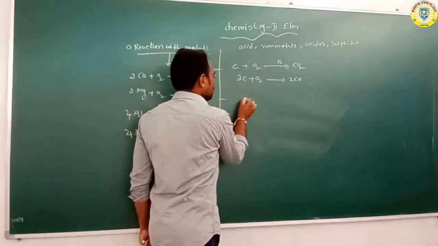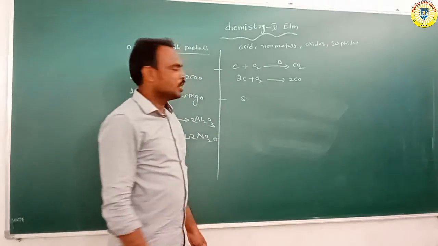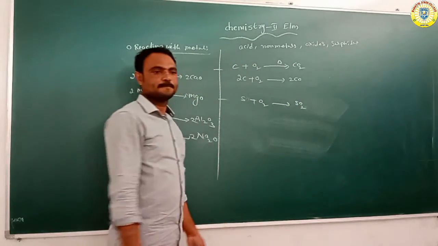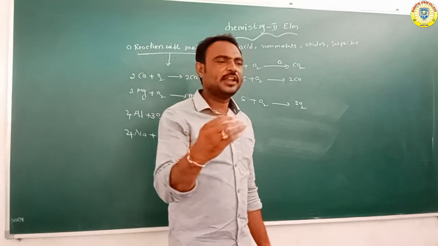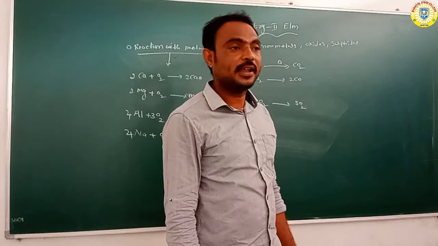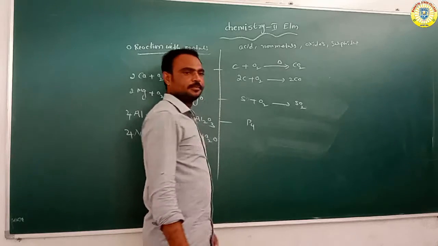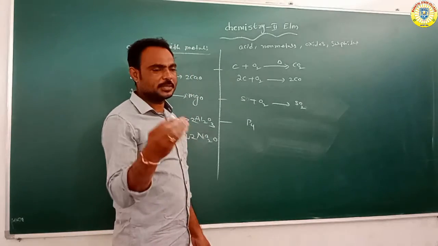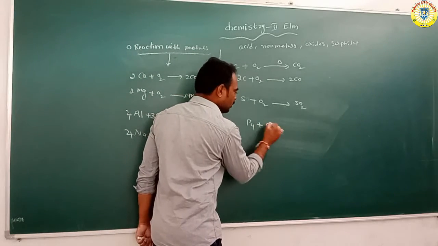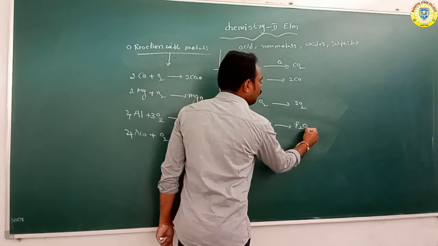Next, suppose sulfur. Sulfur is also a non-metal. Sulfur reacts with oxygen to form sulfur dioxide. Or suppose we have taken phosphorus. Phosphorus is also a non-metal, and it reacts with oxygen to form P2O5.